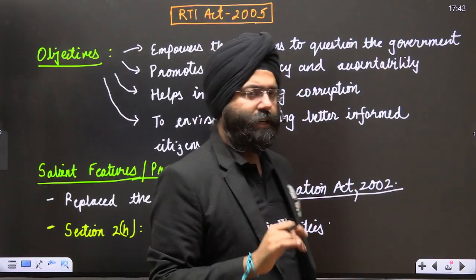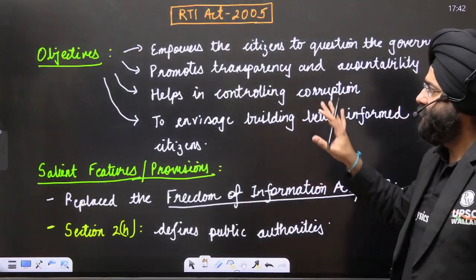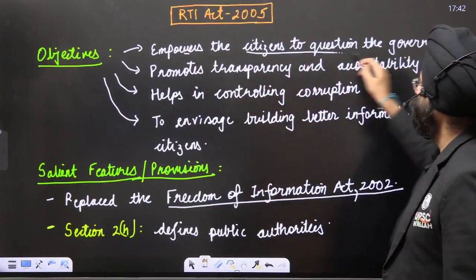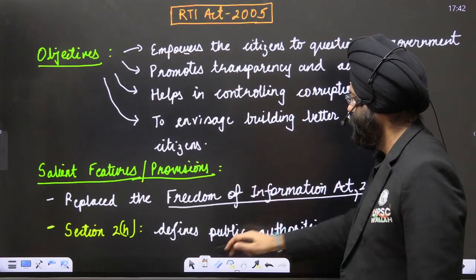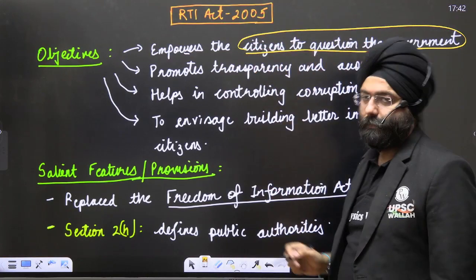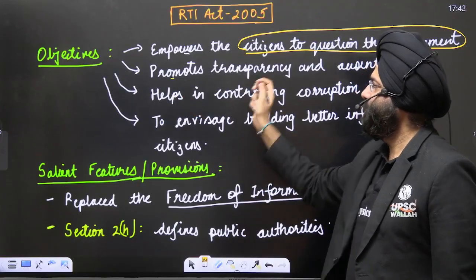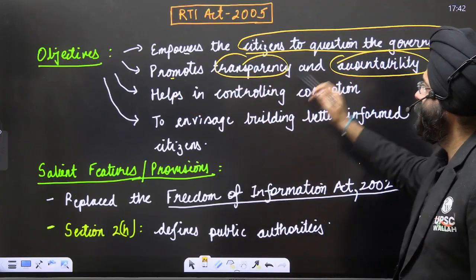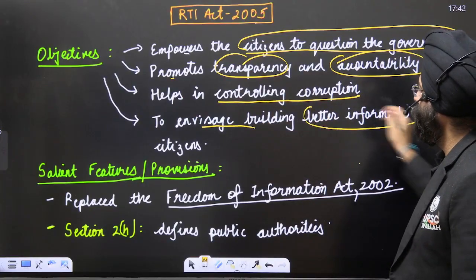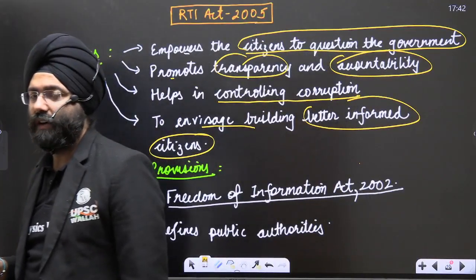Now, when we talk about RTI, before we discuss this article, this is something that you should be knowing. The RTI Act of 2005, what is the objective? It empowers the citizens to question the government. That again fixes accountability on the government itself: what are you doing, right? In order to get the information, that is basically empowering the citizens. It promotes transparency and accountability. It helps in controlling corruption and envisages building informed citizens. Again, a very important role. You're not simply here to cast your votes every 5 years.